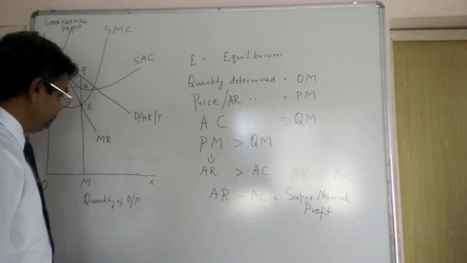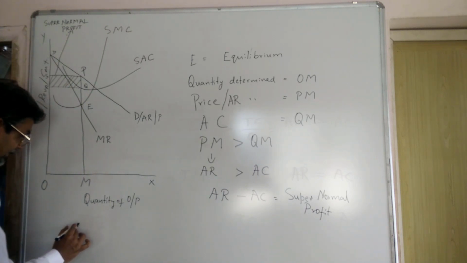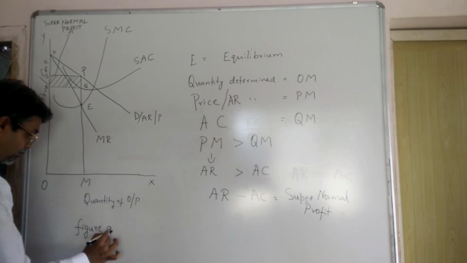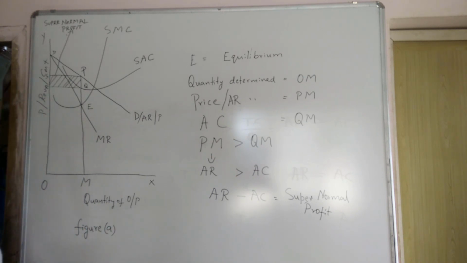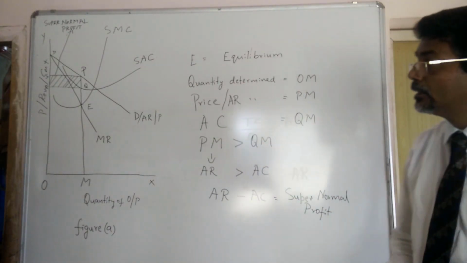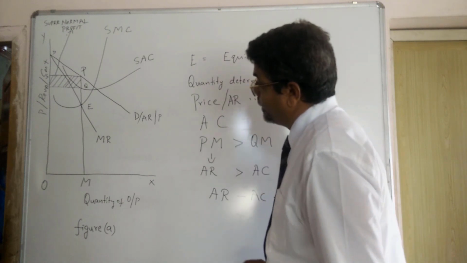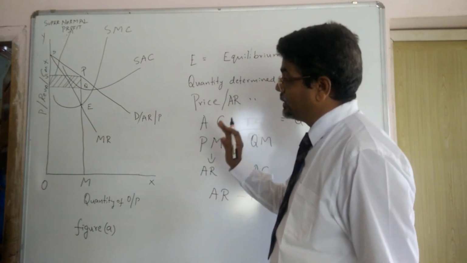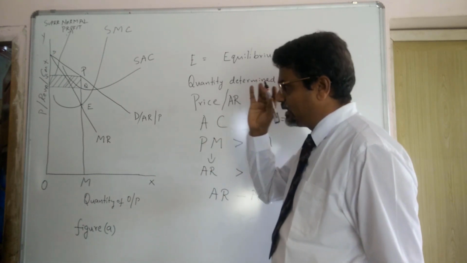So this is what we are treating as figure A. We shall see now, in figure A, how the price and output were determined by the monopolist during the short run.